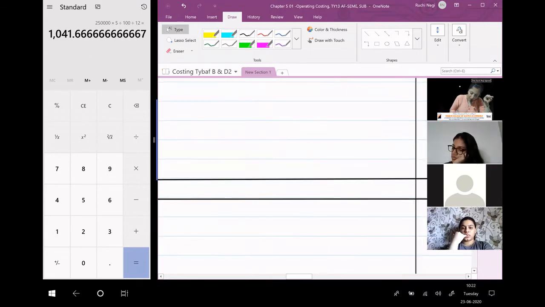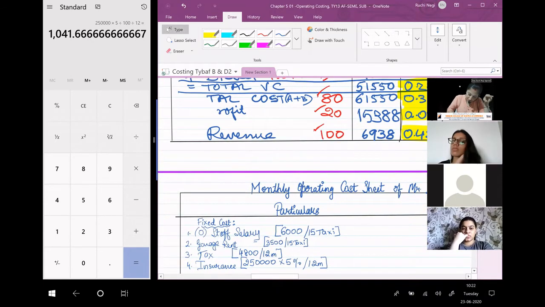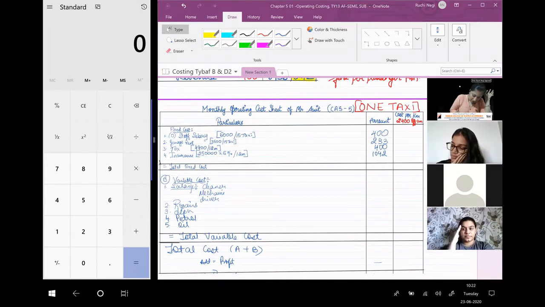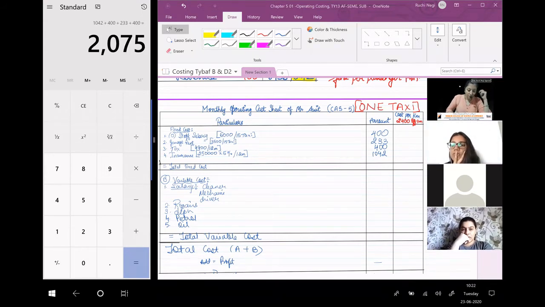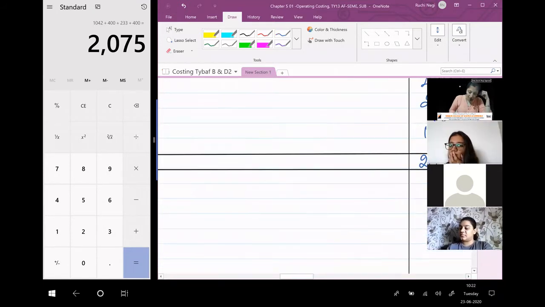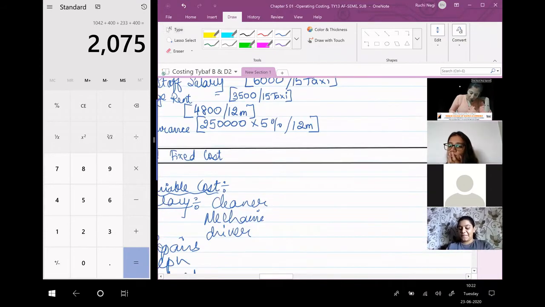1042. Okay. Anything else? No. Now directly total of fixed cost. So 1042 plus 400 plus 233 plus 400. So the answer is 2075. Okay. 2075. Next. So that's my total fixed cost.